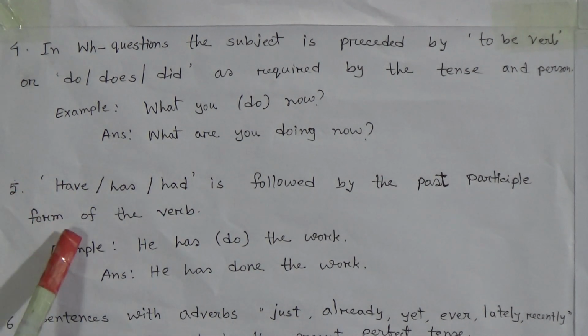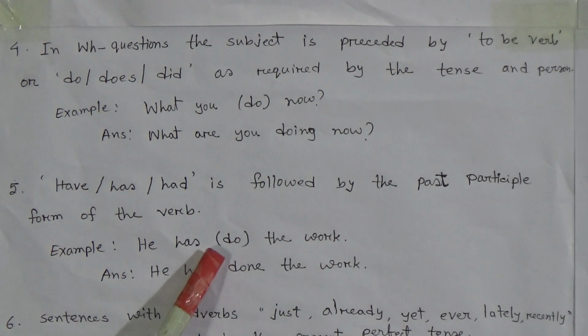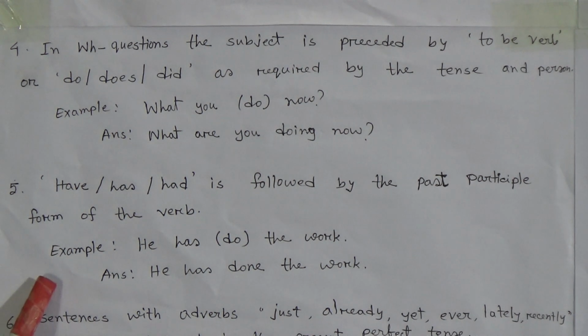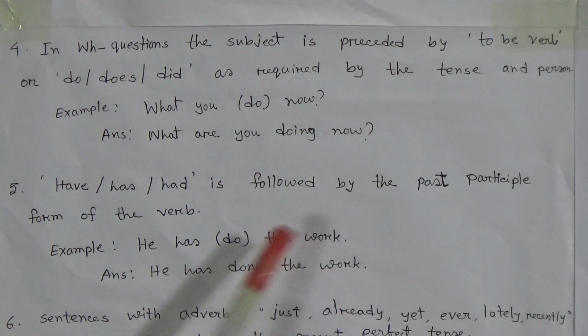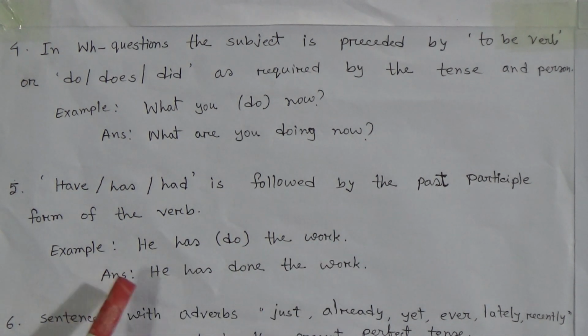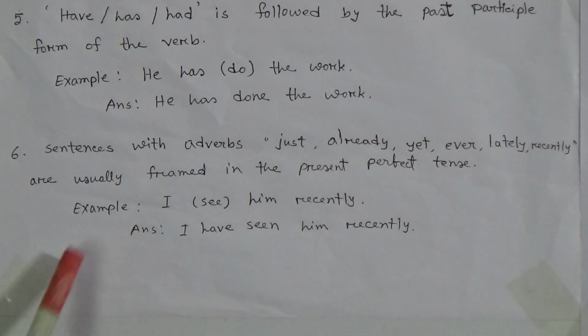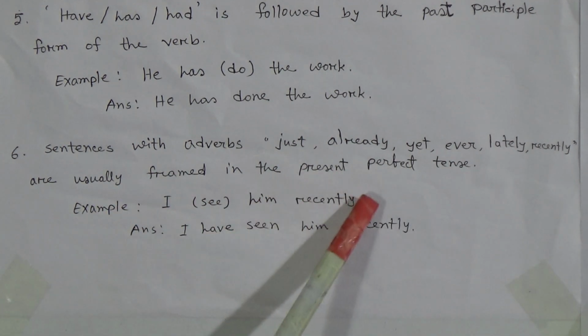Then number 5: Have or has or had is followed by the past participle form of the verb. I am going to say an example. Look, he has (do) the work. Here the word do is in bracket. So what will be its answer? He has done the work. Because what we have learned from this rule is that have or has or had is followed by the past participle form of the verb. Then number 6: Sentences with adverbs like just, already, yet, ever, lately, recently are usually framed in the present perfect tense.